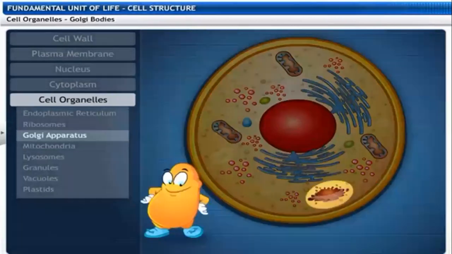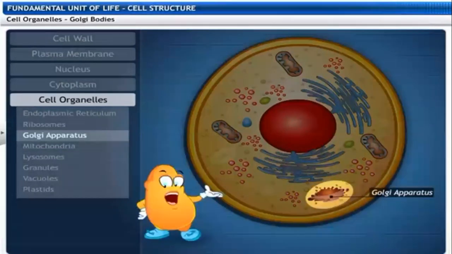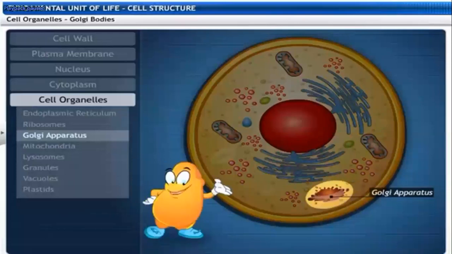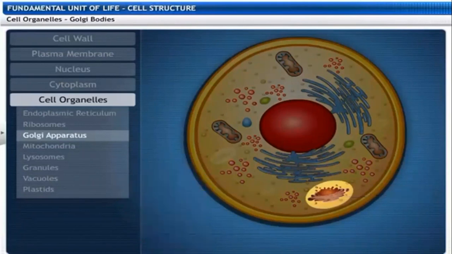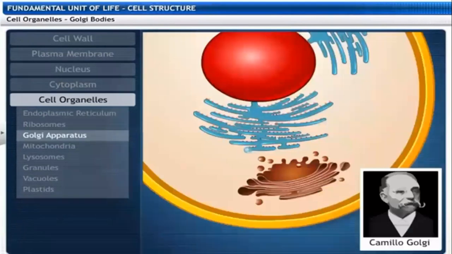Another organelle is the Golgi apparatus, or Golgi complex. The organelle responsible for the transportation of materials across the cytoplasm is called the Golgi apparatus or Golgi complex. The great scientist Camillo Golgi described it. It is a stack of flattened membranes containing vesicles and cisternae, which are tube-like structures.